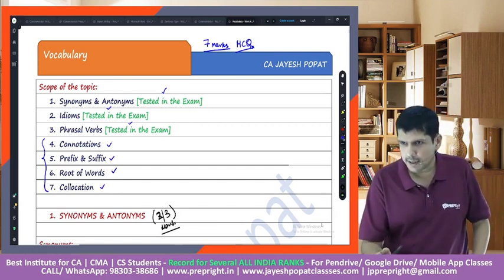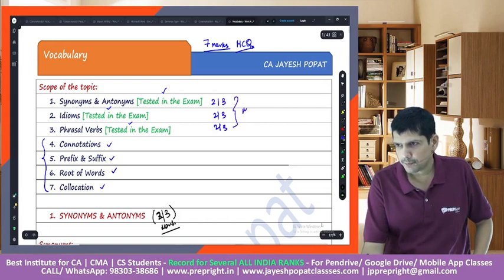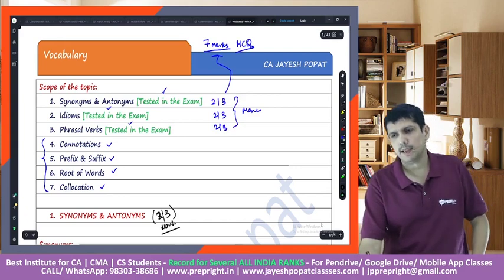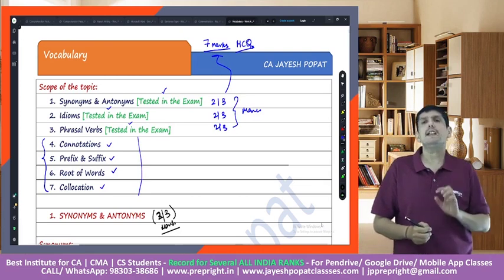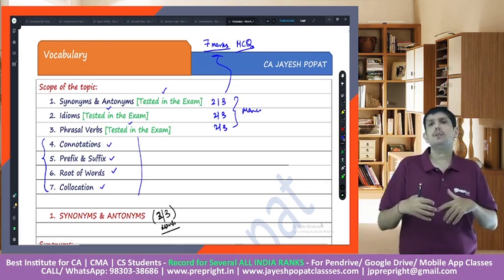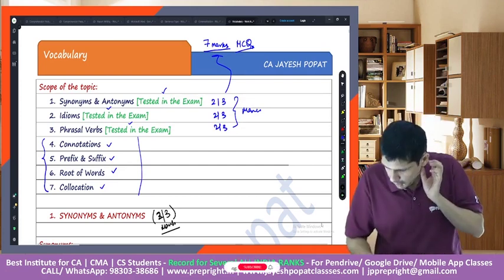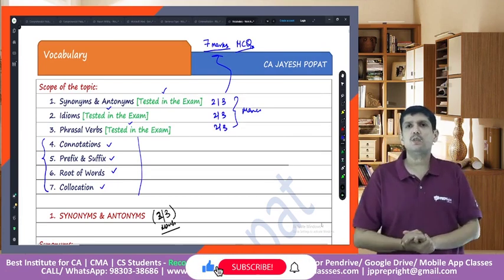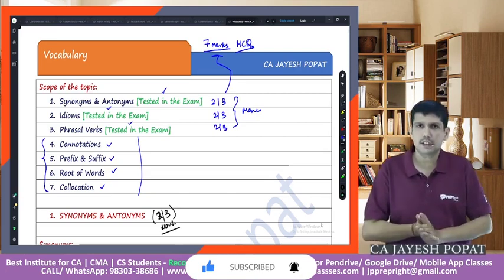Please remember, these 3 items normally come for 2 to 3 marks each in the exam, totaling 7 to 8 marks. These have not been asked in the exams till date, but there is a very high probability that they could ask something from this. So don't totally ignore it. There is enough material in this particular work note. We have already shared this work note with you. Do practice it diligently, right?